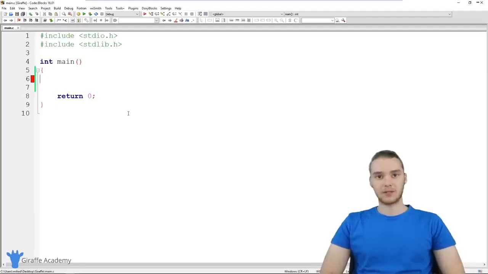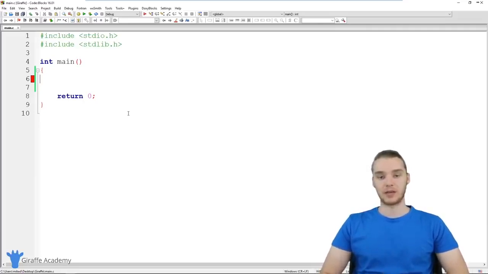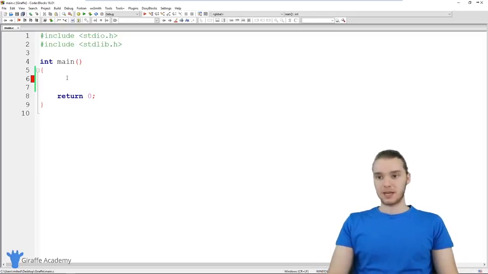In this tutorial, I want to talk to you guys about constants in C. Well, a constant is a special type of variable in C which can't be modified. So when I create a constant in C, I'm basically creating a value that is unable to be modified. I'm going to show you guys how this works.